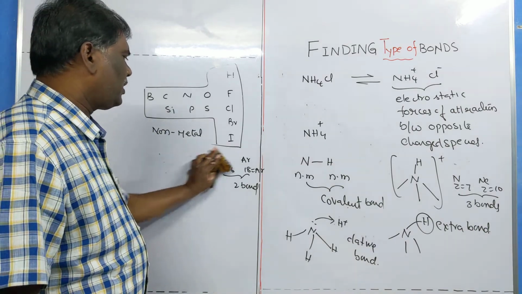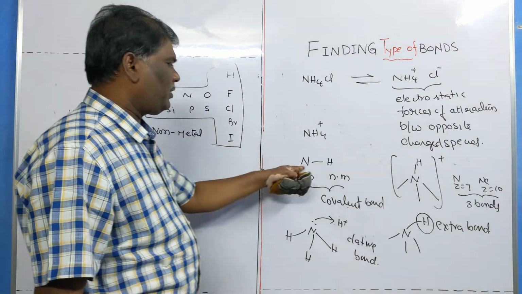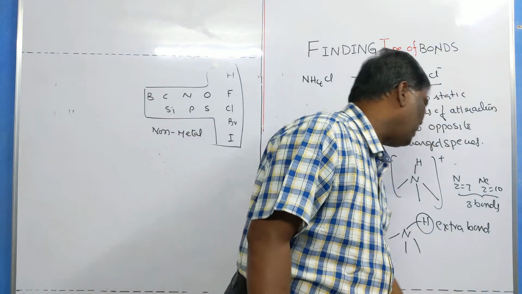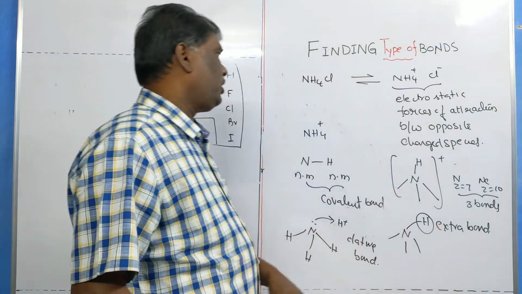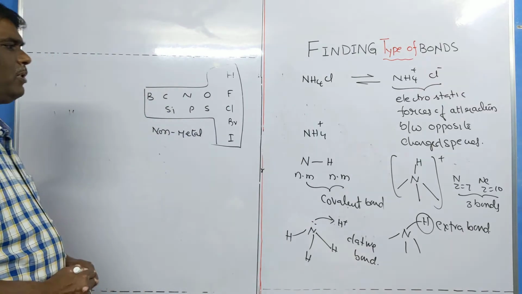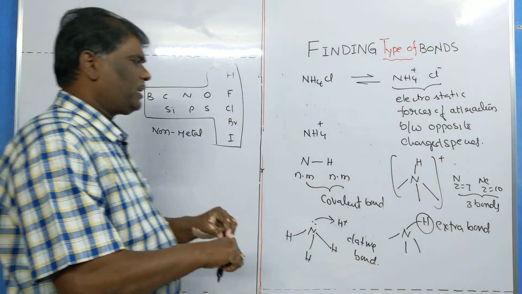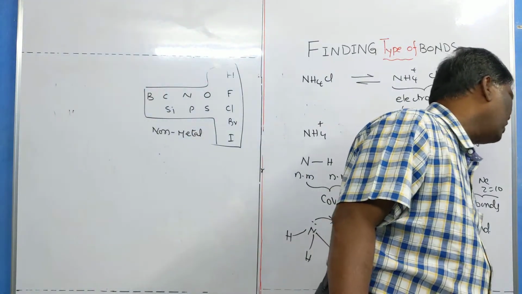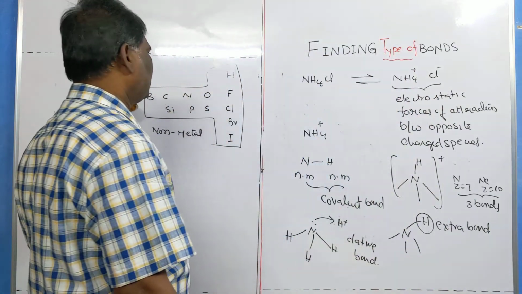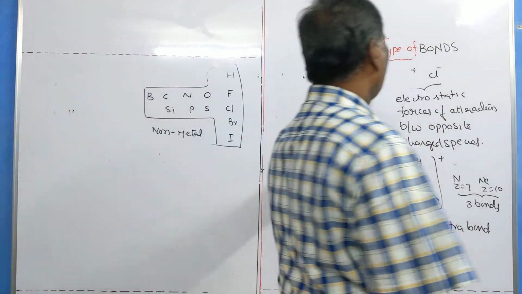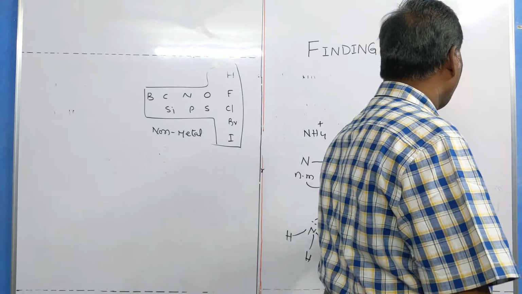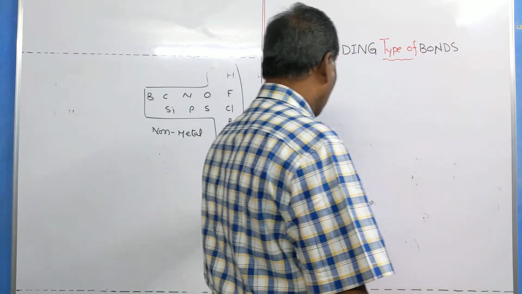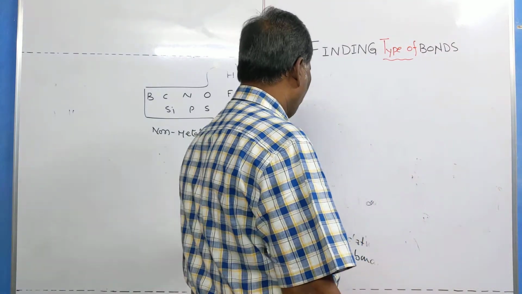First ionic bond, next covalent bond between two non-metals, and in this species the extra bond is nothing but dative bond. Collectively 3 types of bonds are found in NH4 plus cation and Cl minus. Now we go for another one. Take another molecule, for example.